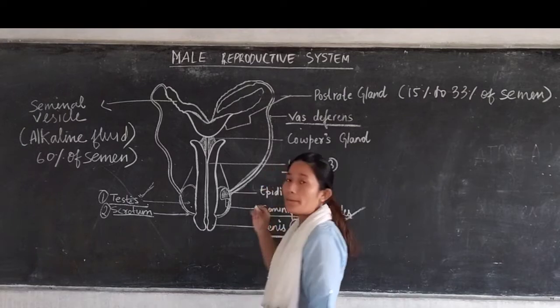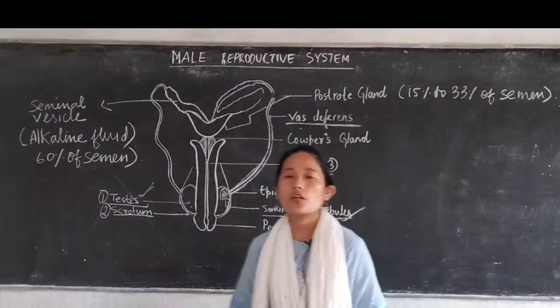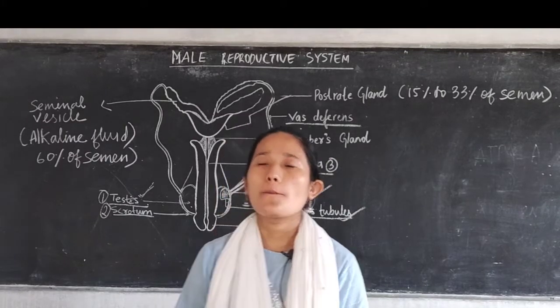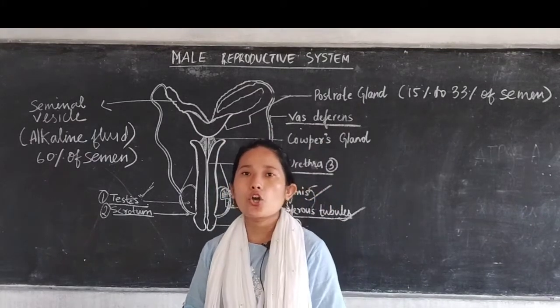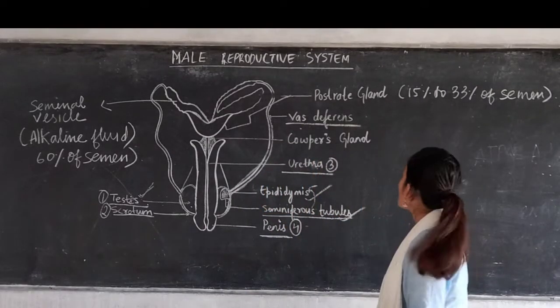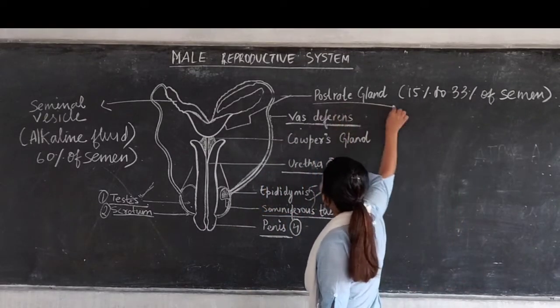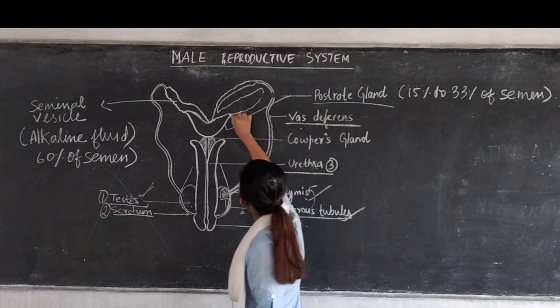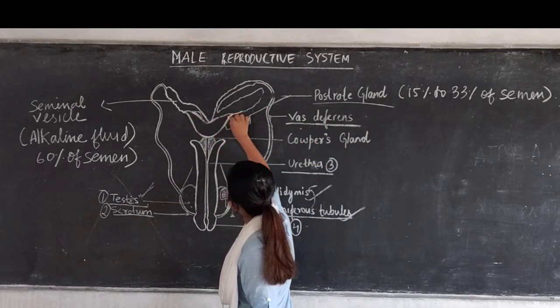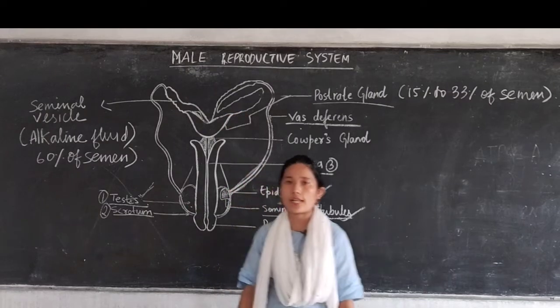Those were the main important parts of the male reproductive system. Now it also has other accessory parts, which have an important role to play. Those parts are your prostate gland. This portion of the male reproductive system is referred to as the prostate gland.